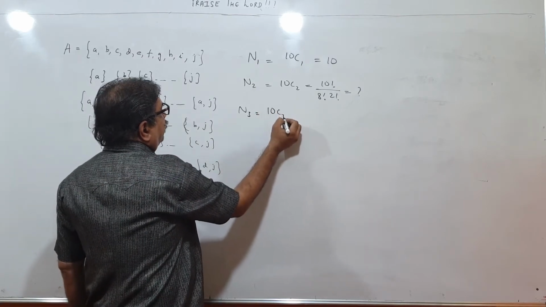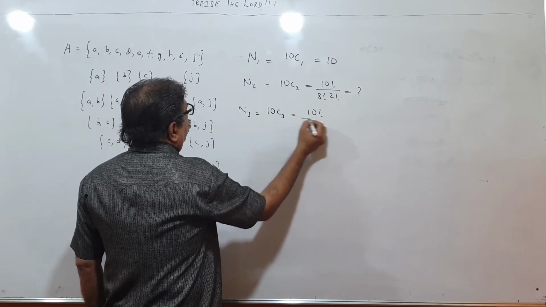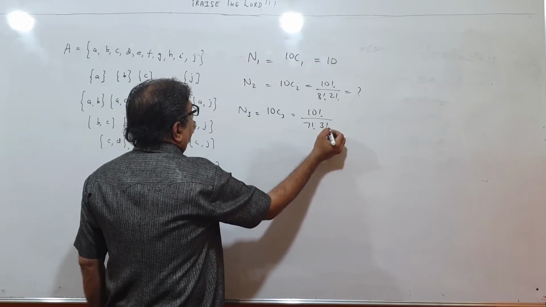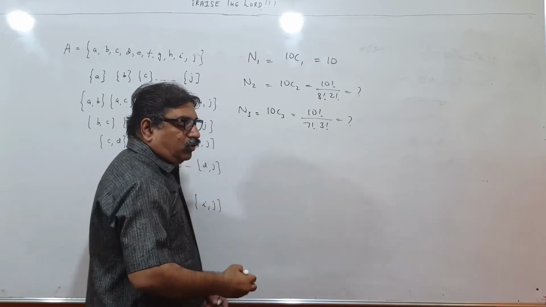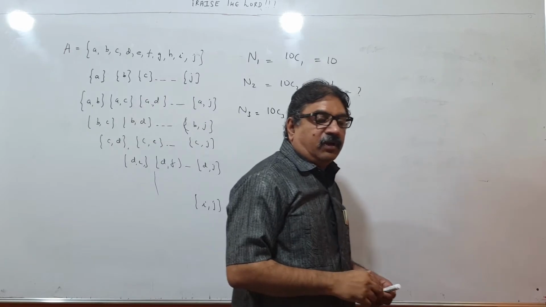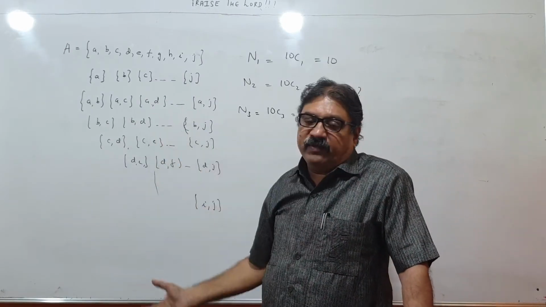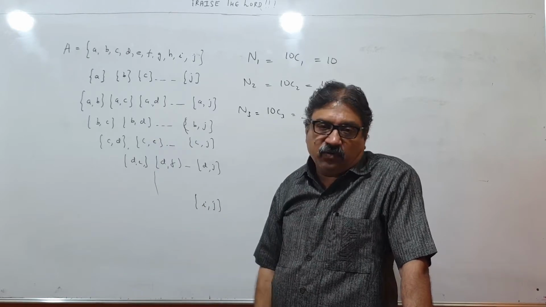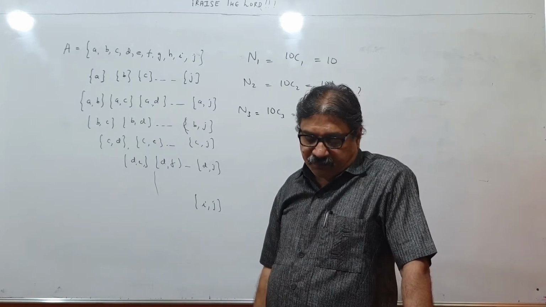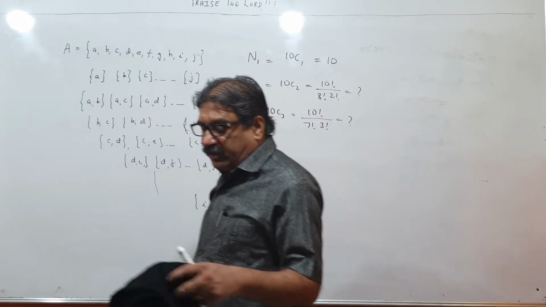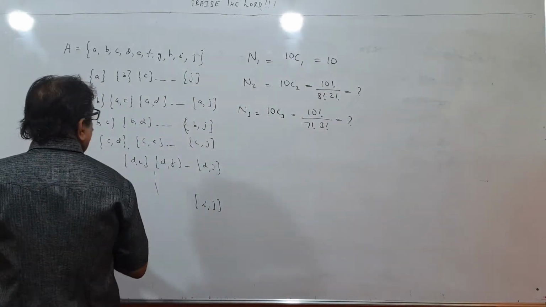That will be 10C3, that is 10 factorial upon 7 factorial and 3 factorial. And now you know you can find out the number of subsets containing a particular number of elements. Please note, children, this important point, it is not given in the textbook. Please note.